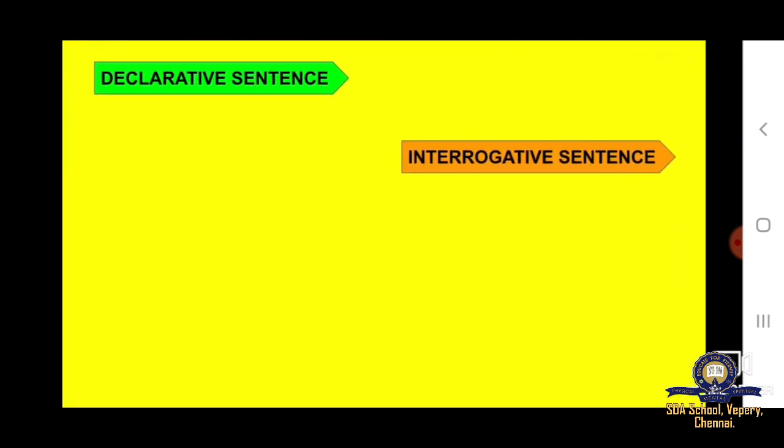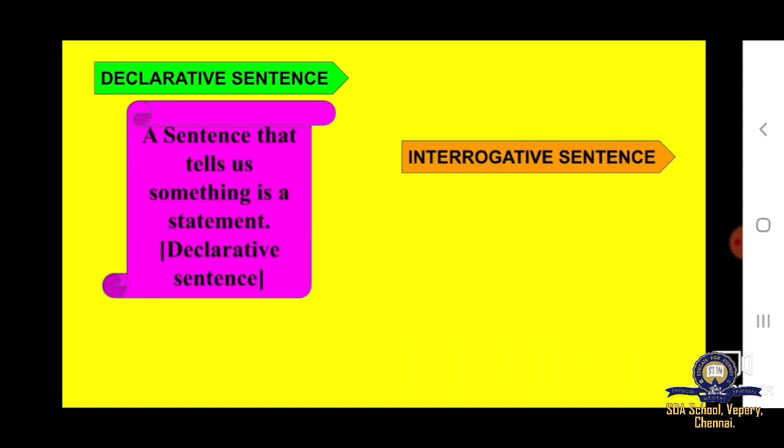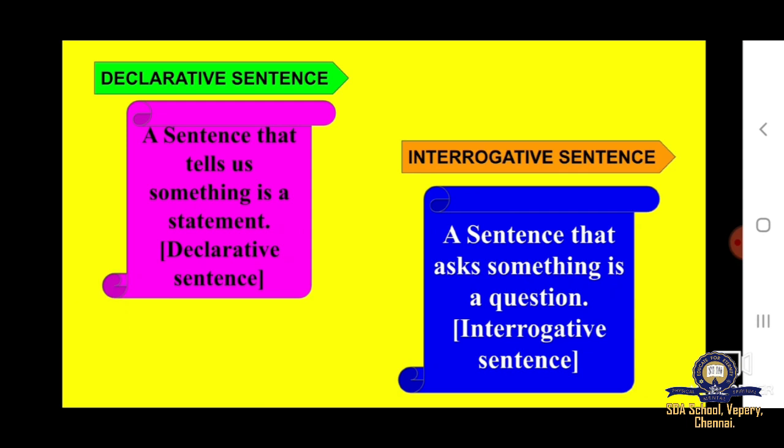Okay children, now let's summarize the definitions of the four kinds of sentence. First one, what is a declarative sentence? A sentence that tells us something is a statement or declarative sentence. And next, what is an interrogative sentence? A sentence that asks something is a question or interrogative sentence.